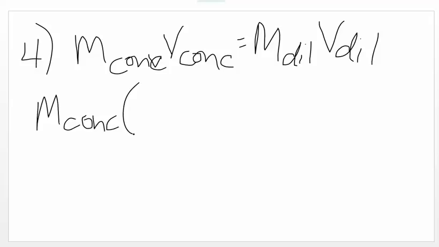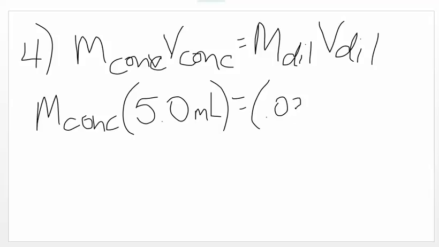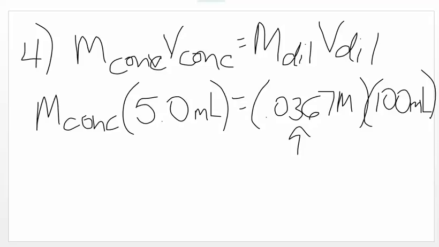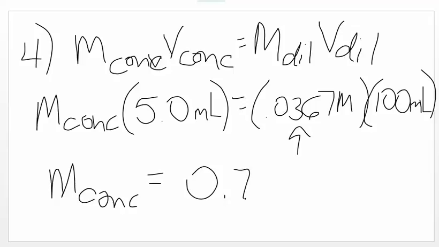The volume, recall we used exactly 5 milliliters of the initial bleach solution. The molarity of the dilute, I just found that number. Mine was 0.0367. Yours is going to be different, so this number is different for everybody. The volume of the dilute is 100 milliliters. So the molarity of the concentrated bleach, according to my data, is 0.734 molar.